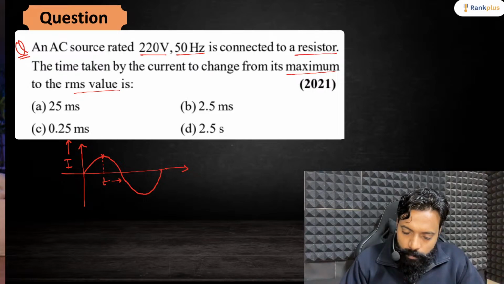Semiconductors you will get, then thermodynamics, simple harmonic motion, rotational motion one shot. I have divided rotational motion into two parts.